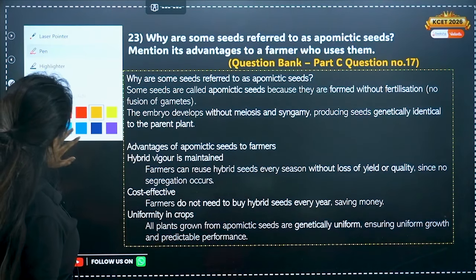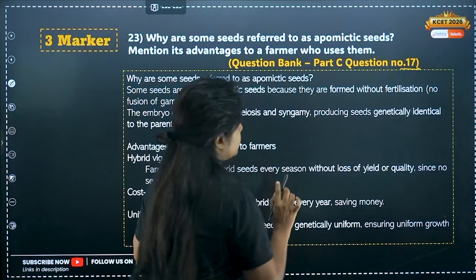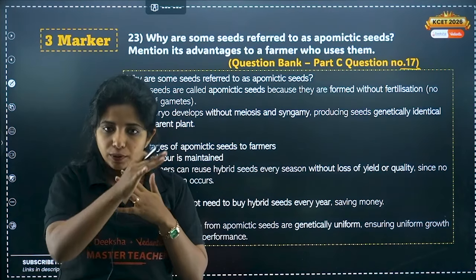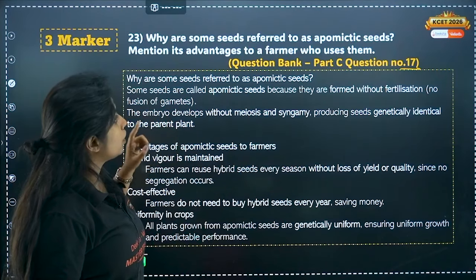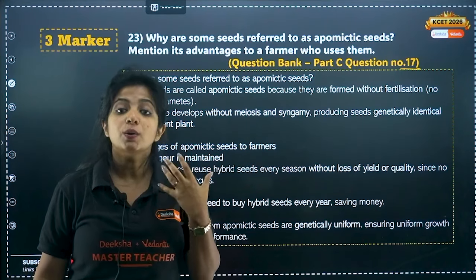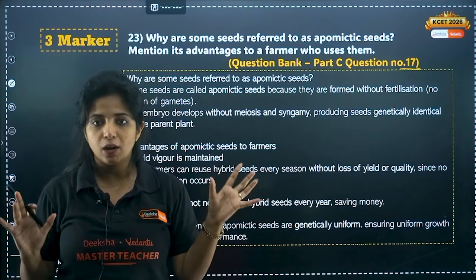Now we have the next question, which is again a 3-marker question. This is question number 17, part C. So I took the questions from the part which has not been covered at all so that you get an understanding the whole chapter is done. Okay, so why are some seeds referred to as apomictic seeds? Why? My dear children, they are produced without the fertilization. Okay, fertilization process is not happening out there.